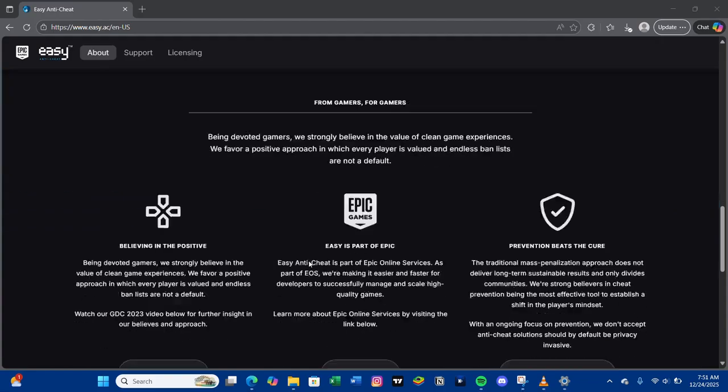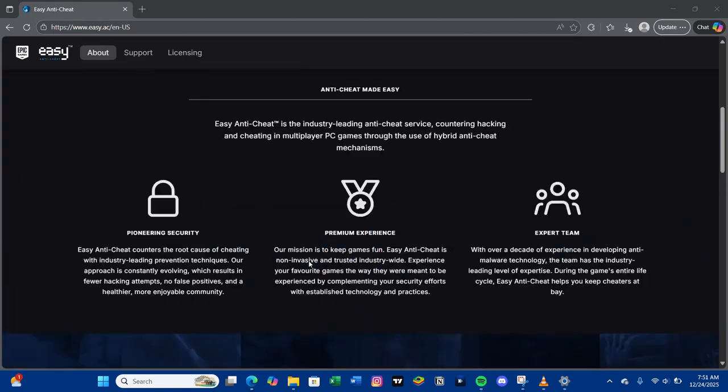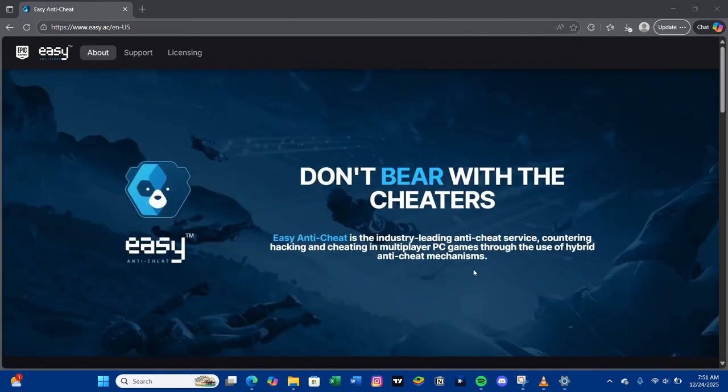But once it's installed, you can then restart your PC just to be safe, then launch your game. And after this, Easy Anti-Cheat should be active and your game will run without any related issues. And that's really it. So that's all we had for this video.